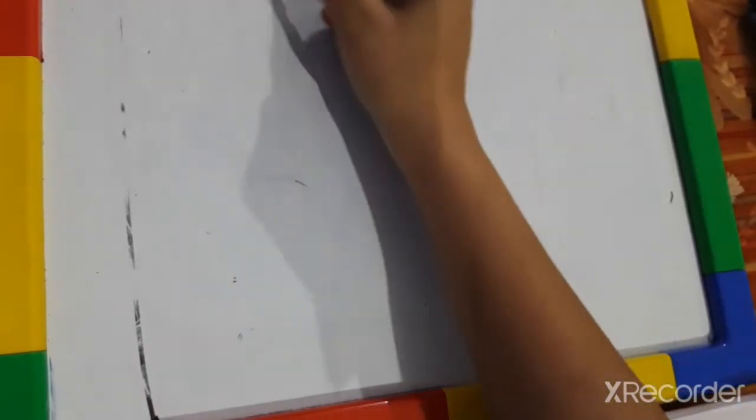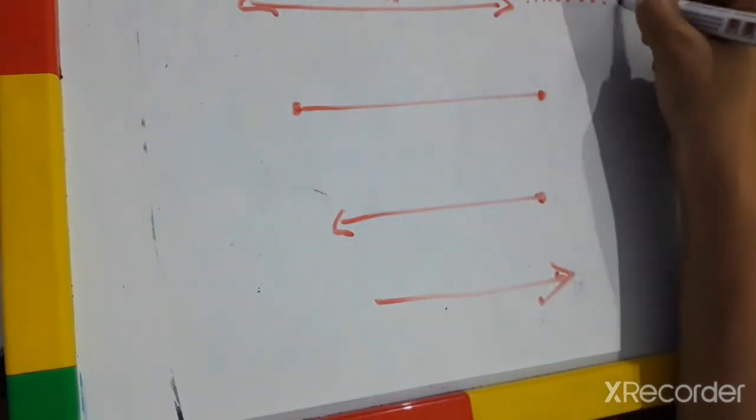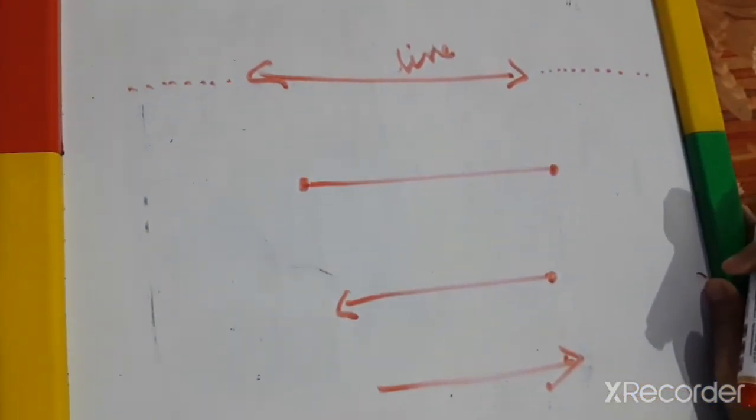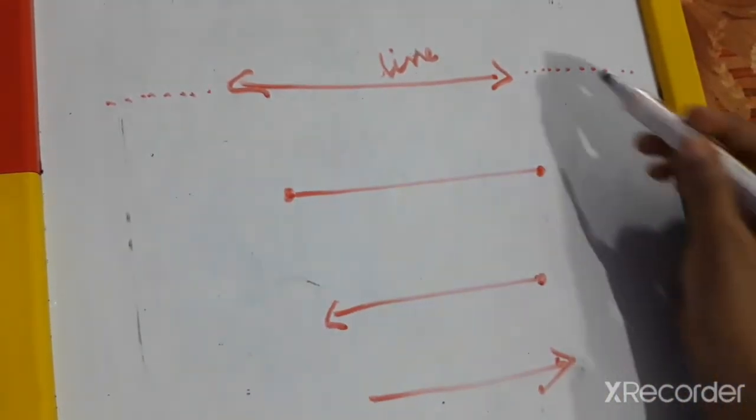Now here, different types of lines are drawn. Which is a line segment, and which is a line? A line segment extending endlessly on both sides is called a line. So this is a line, because arrow marks are given on both sides, so we can extend the line on both sides.